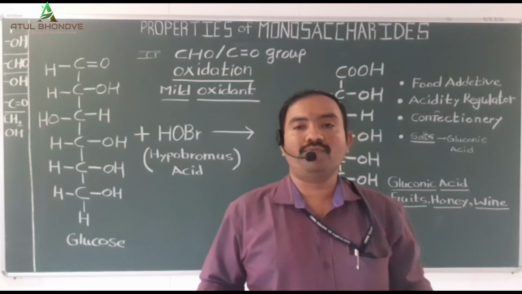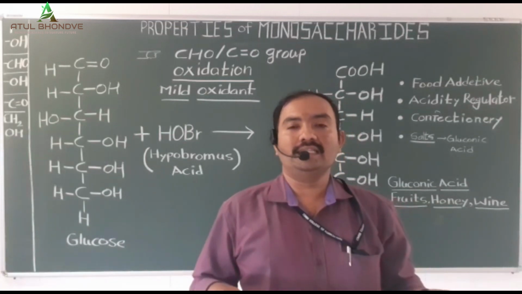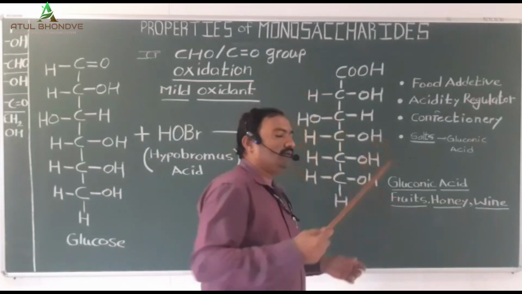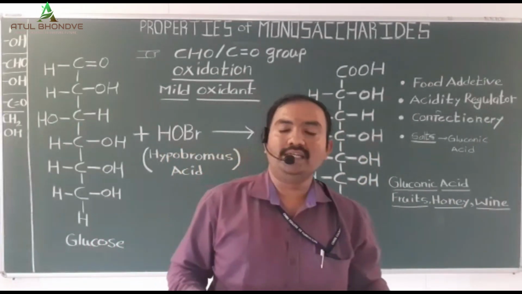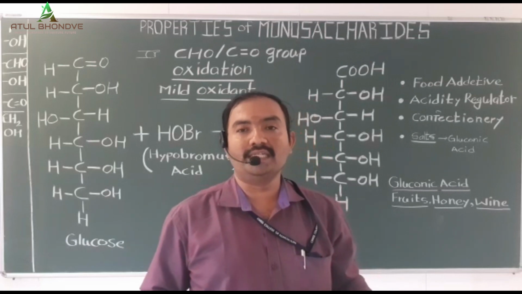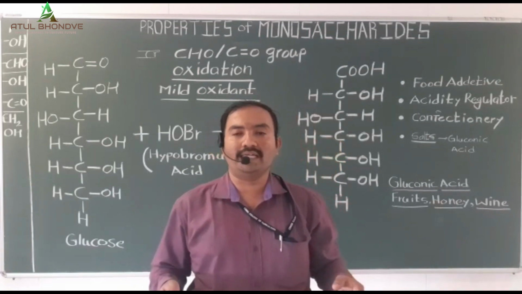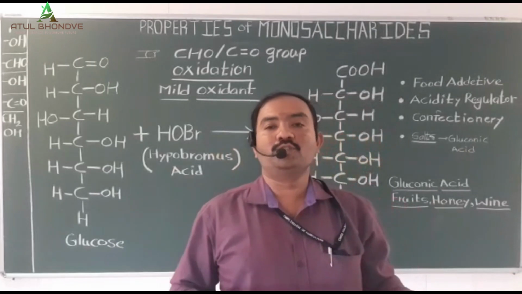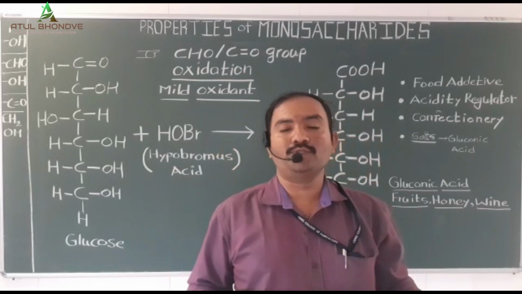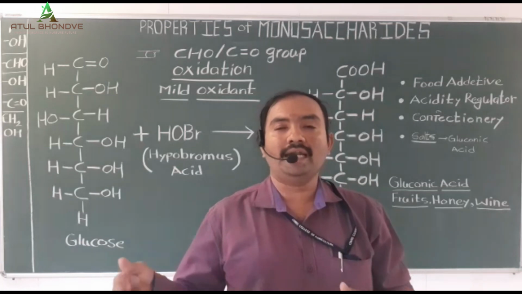When the CHO group of glucose is reacted with the hypobromous acid, weak acid, then there is a formation of monocarboxylic acid commonly called gluconic acid. The gluconic acid is also naturally synthesized in fruit, in honey, and it is also present in wine. The gluconic acid is commonly used in different food recipes as a food additive and acidity regulator. The source of gluconic acid has widespread applicability in the medical field, in pharmaceuticals, in beauty therapies, in confectionaries, and in the food and cosmetic industry.